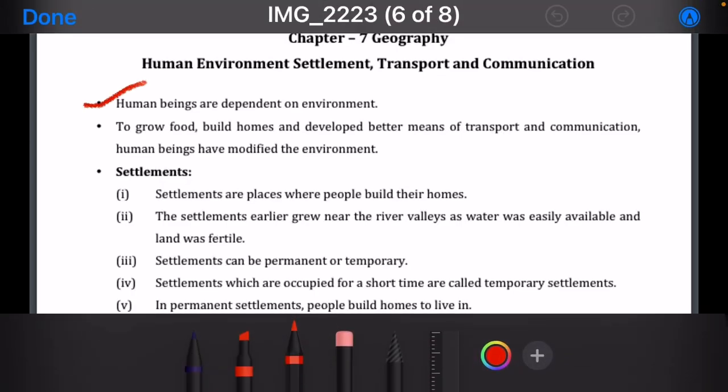Human beings are dependent on the environment. We all know about it. To grow food, build homes, and develop better means of transport and communication, human beings have modified the environment. So we take the resources from the environment to develop the things.